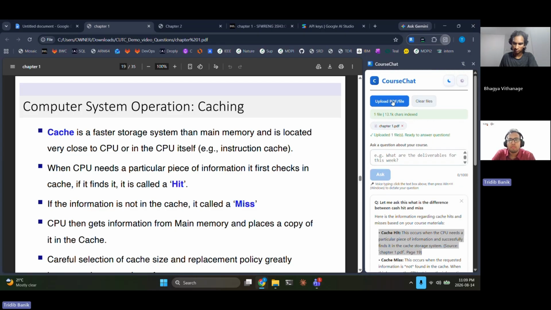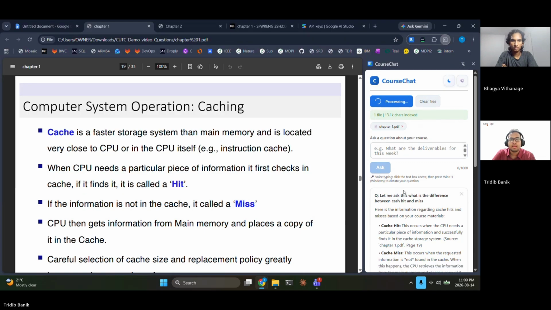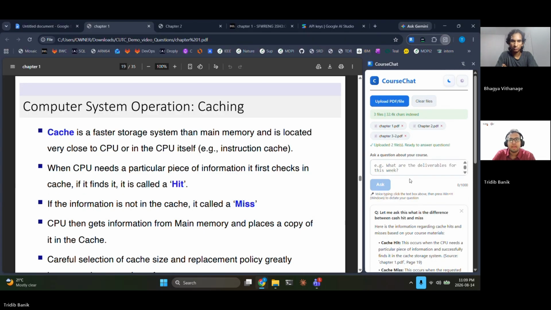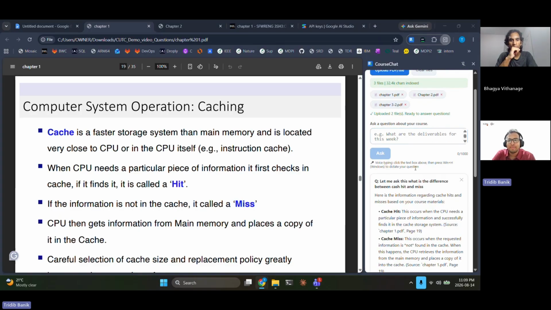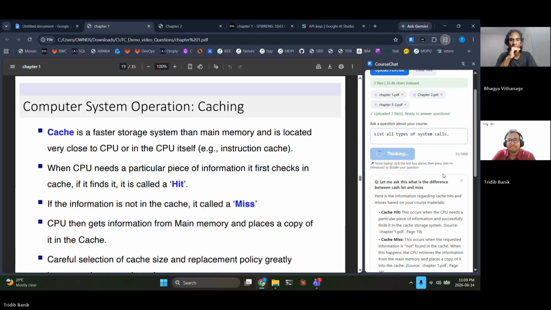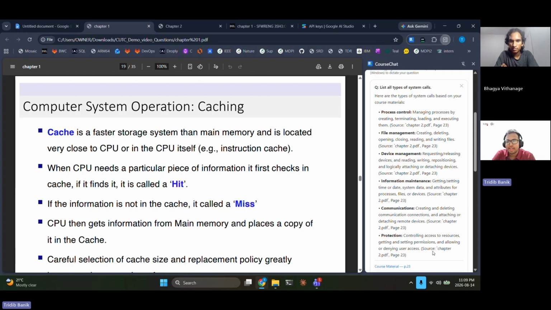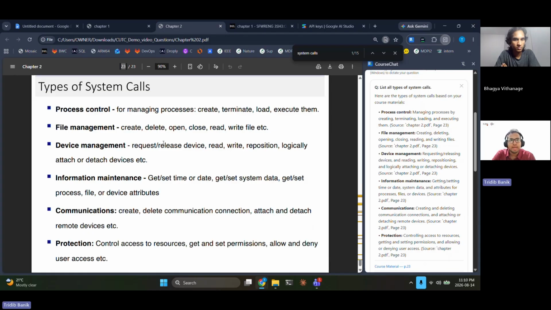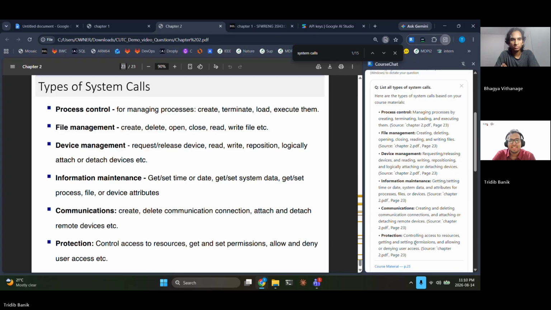Let me try all my files, and let me ask different questions from different chapters. Why don't I ask a big question? Let's see what it says. Oh, yeah, that is a big question. A lot of citations as well. Yeah, let's verify. Chapter 2, page 23. Oh, look at this. Carbon copy. Yeah, carbon copy indeed, bro.